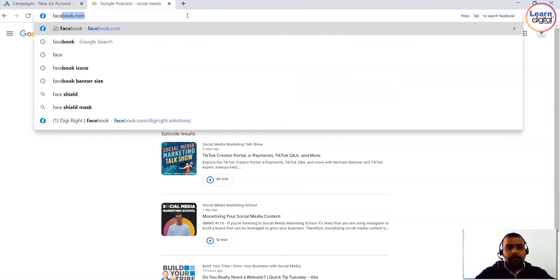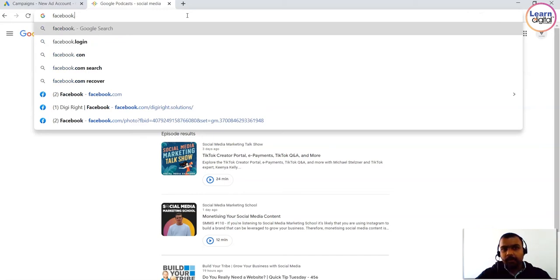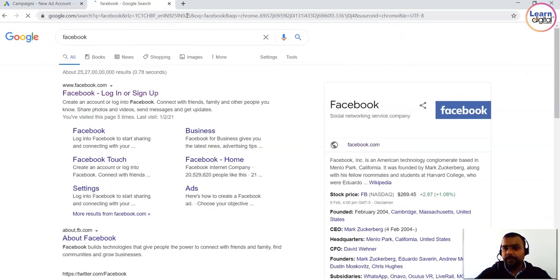Now, let me look for Facebook. Again, this particular word Facebook becomes a keyword. Based on that, you'll be getting the result on the Google search engine.